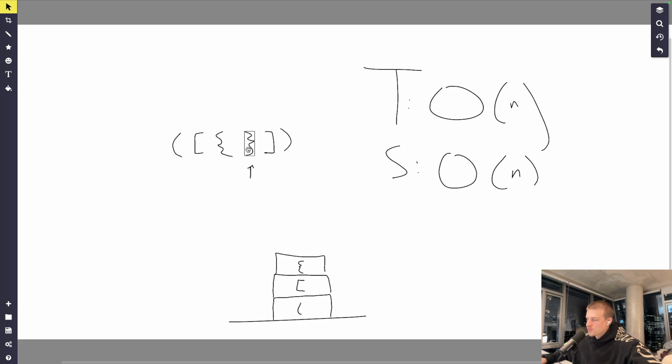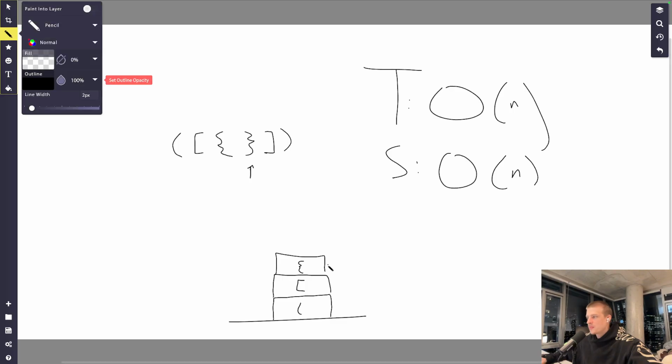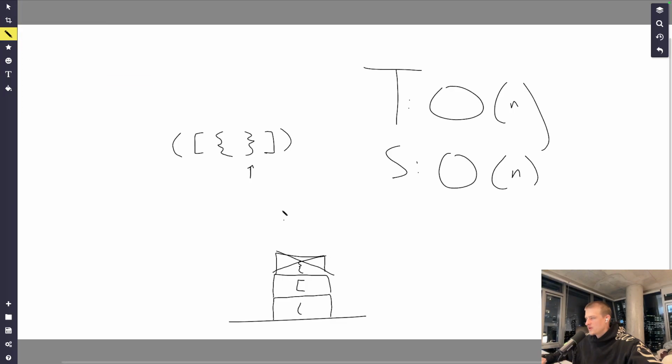So when we see the closing curly brace, what do we think we could check for in an algorithm? Well, we could just check the top of the stack, right? Is that matching the same curly brace? Not looking for a square bracket or a closed parenthesis, but a closed curly brace has to match that. And we do find one, right? So we would just pop that from the stack. We can say that our string so far is good, right? It's valid.